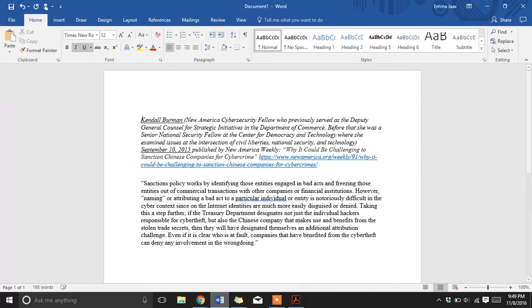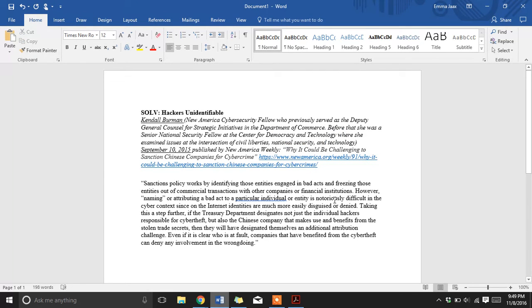And lastly, to save yourself some time, I highly recommend you tag your evidence ahead of time. Because this evidence is talking about how we can't identify hackers, this means that if we pass the affirmative team's plan, nothing's going to happen or things are going to go wrong. So I'm going to say this is going to be a solvency piece of evidence. And let's tag it as hackers unidentifiable. Alright, so there we've got a piece of evidence, and it has the main components you need for credentials. You have the name of the person, you have their credentials, you have the date, you have who published it, you have the article title, and lastly you have the link.